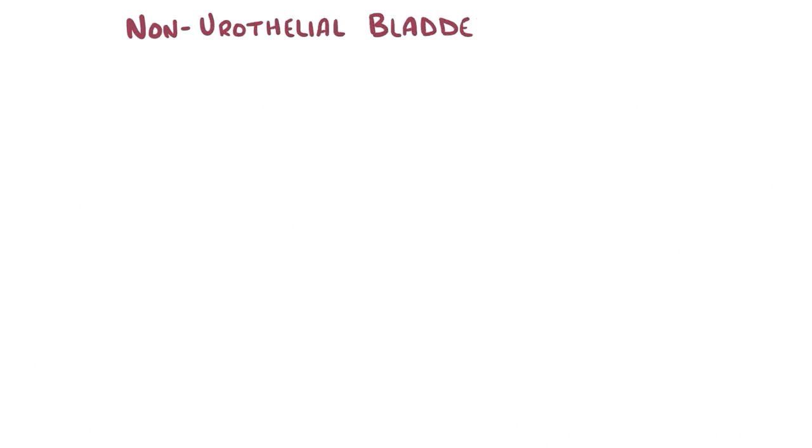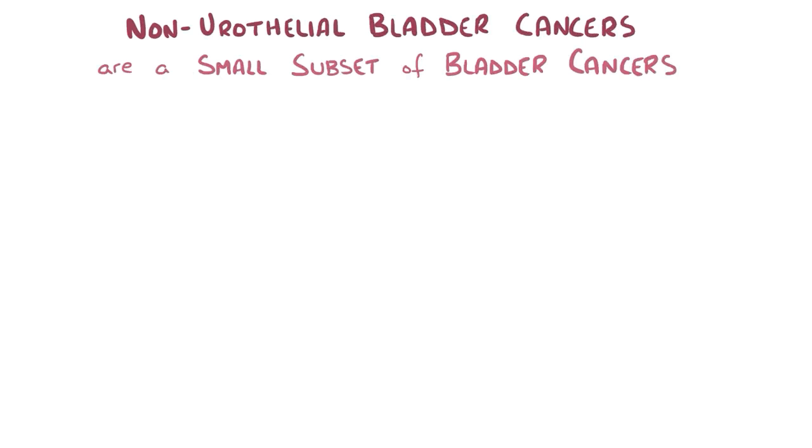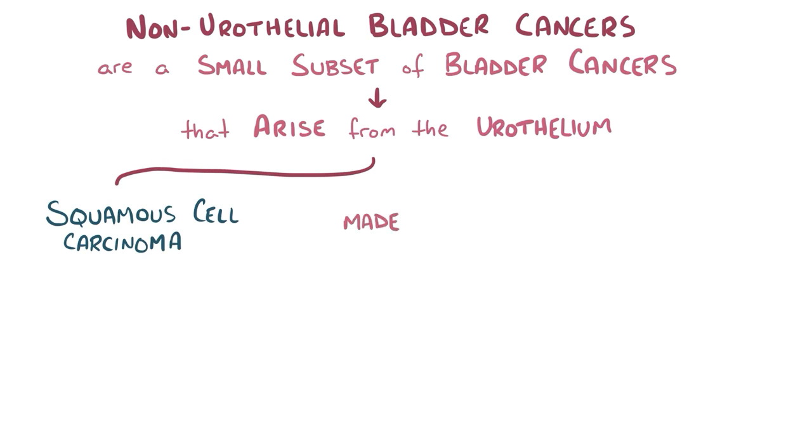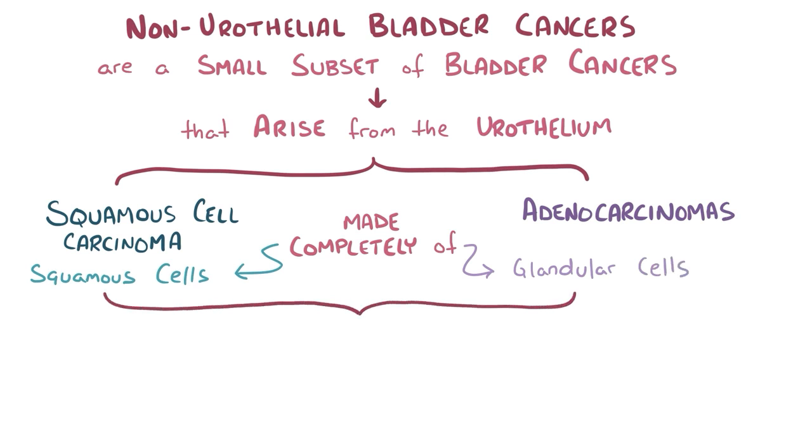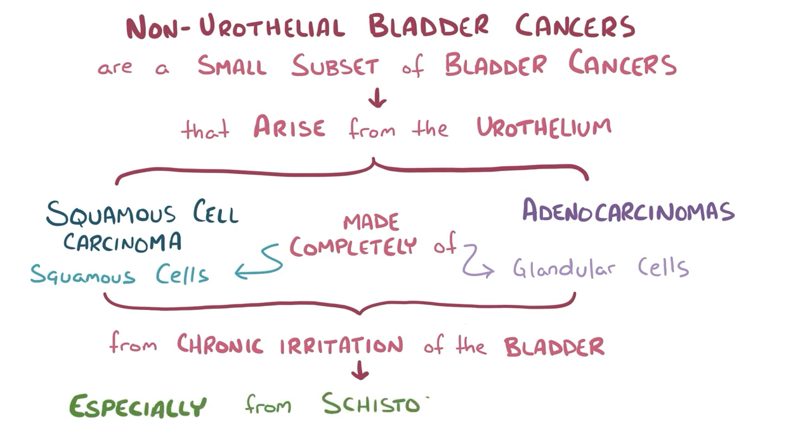Alright, as a quick recap, non-urothelial bladder cancers are a small subset of bladder cancers that confusingly often arise from the urothelium. Squamous cell carcinomas are made completely of squamous cells, while adenocarcinomas are composed completely of glandular cells. These cancers often arise due to chronic inflammation of the bladder, especially from Schistosoma haematobium infection.